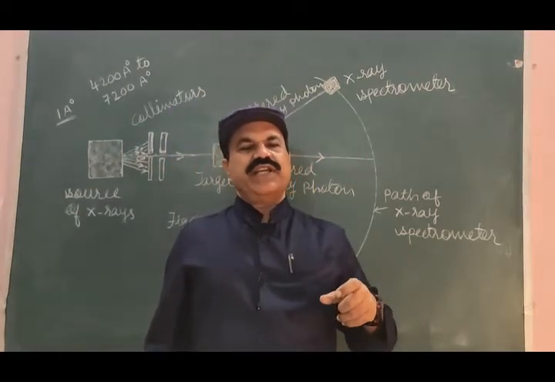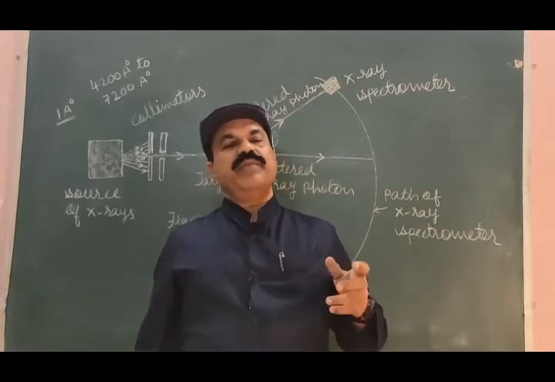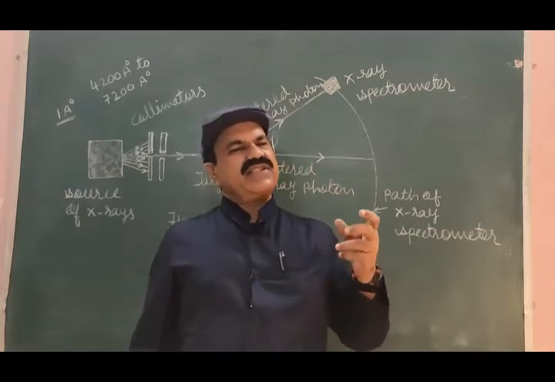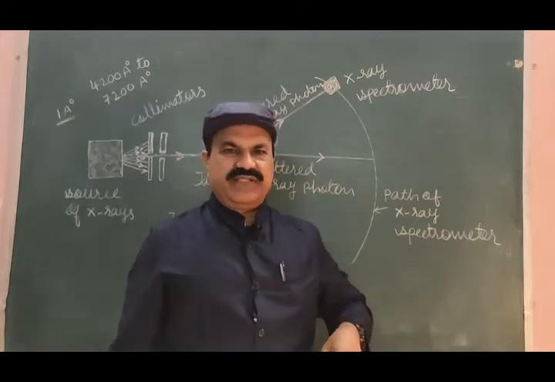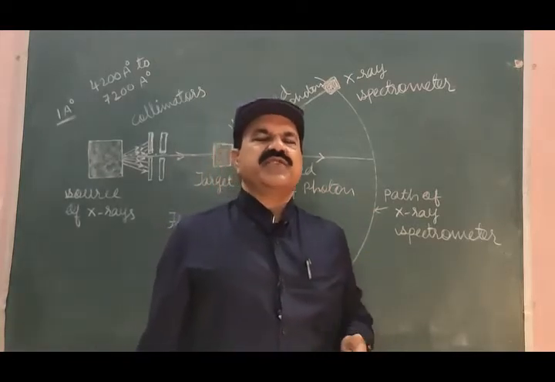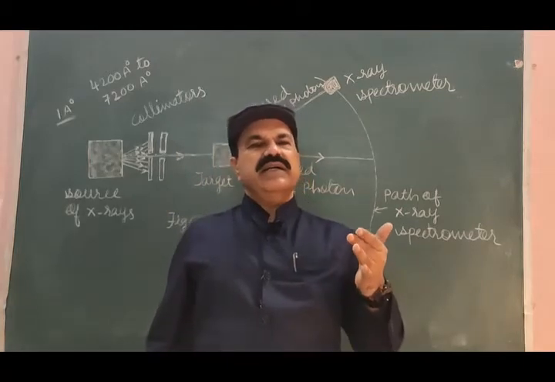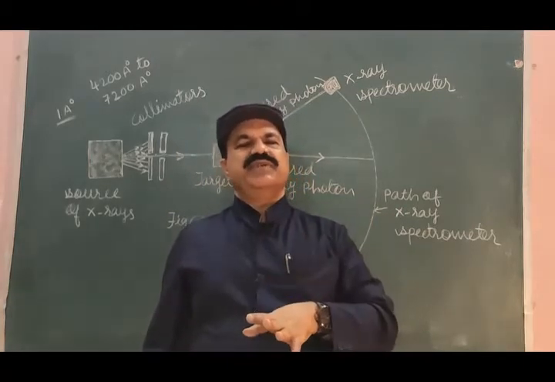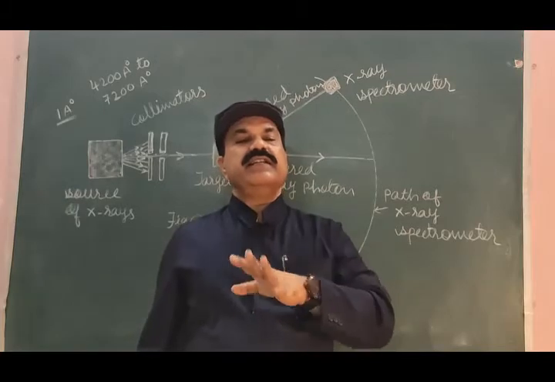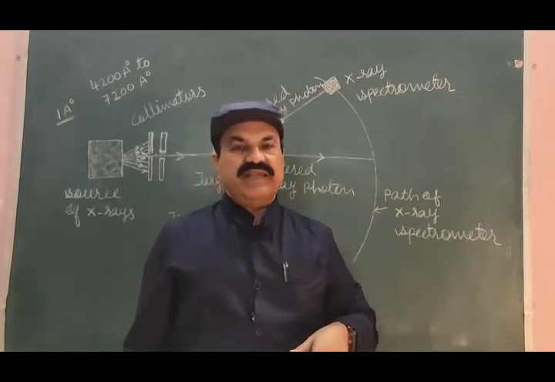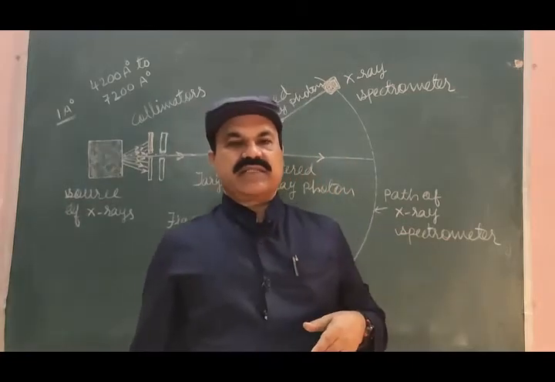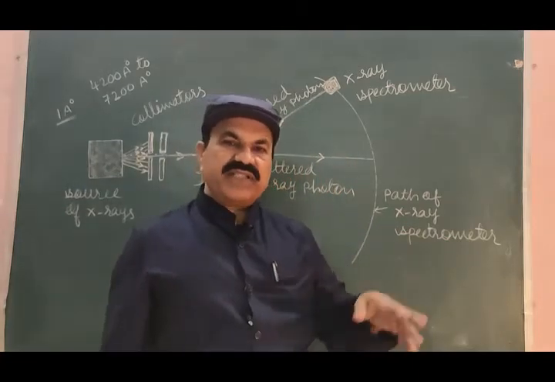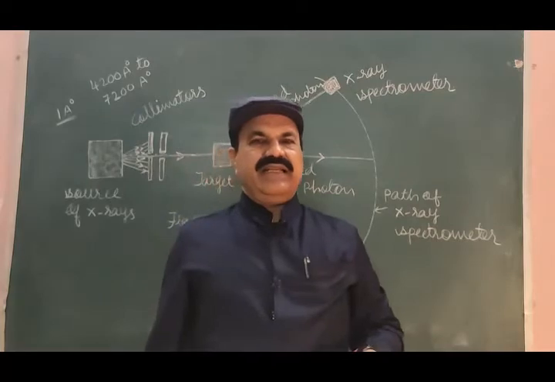Wavelength change in photon is very small because the percentage change in wavelength of these photons in the Compton effect is very small. It is too small that it may not be observed. Second thing, if you replace electron by any other mass, electron is the lightest particle.